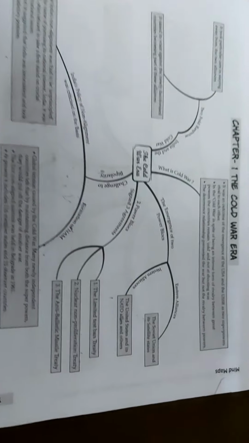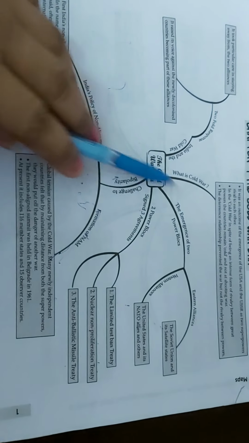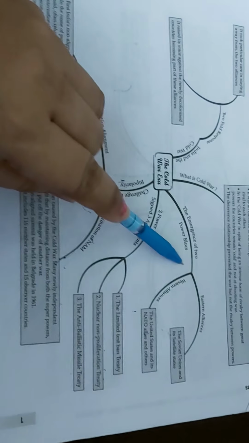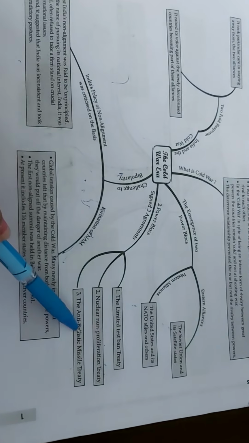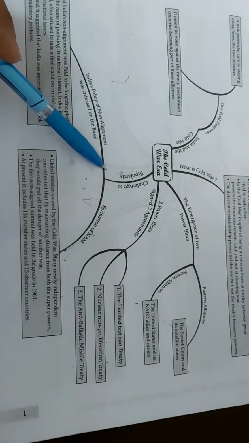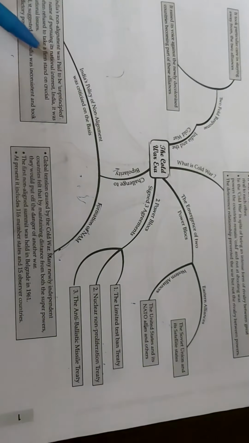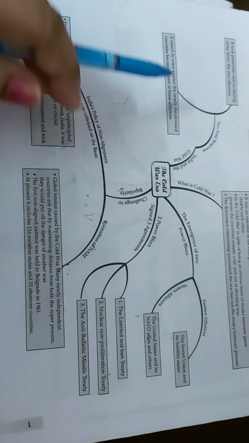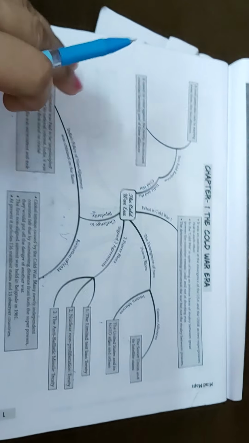So in the Cold War era, what have you done? In this chapter: meaning of Cold War, emergence of two poles, Western and Eastern alliance. Two power blocs signed three agreements. Learn this also. Challenge to bipolarity. किसने challenge किया bipolarity को? NAM ने. What were the principles of NAM? India's role in NAM, and India in the Cold War. These are the two points. So by doing this, you can learn the full chapter of your Cold War era. Clear?